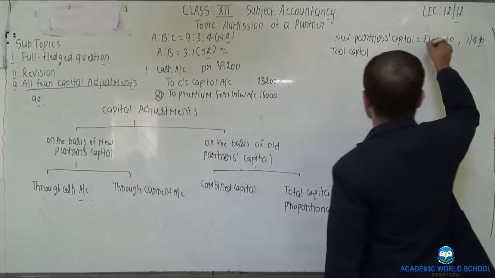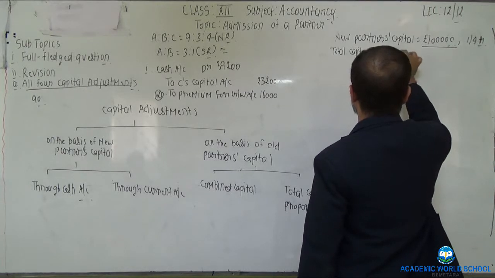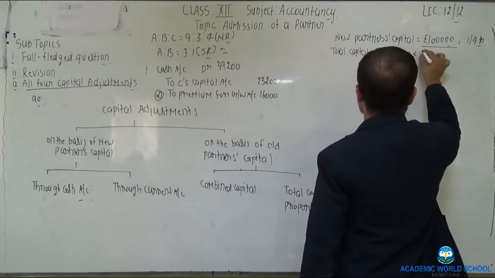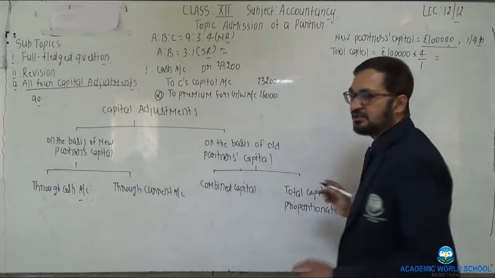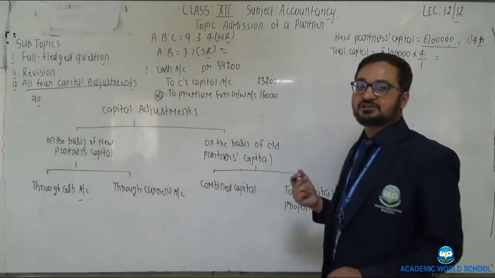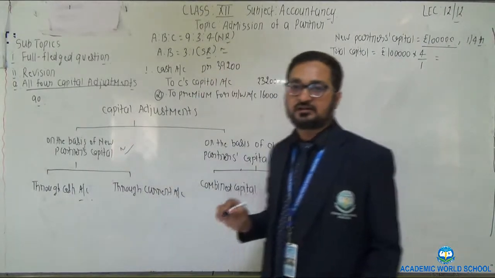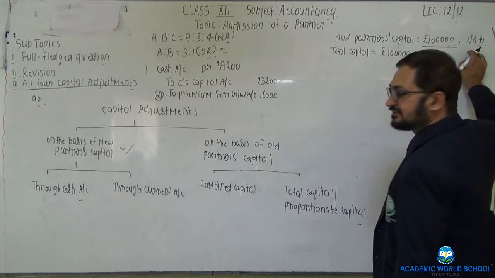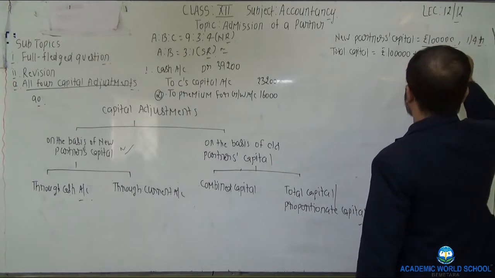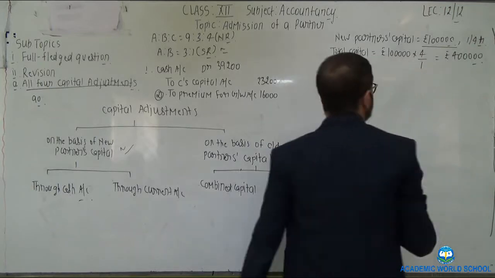The base in this is new partner's capital. So, total capital of the firm would be equal to 1 lakh into 4 by 1. Simply you can multiply by the reciprocal of new partner's share, as in this the base is new partner's capital. So reciprocal of new partner's share is 4 by 1. Total capital we can easily find as rupees 4 lakh.